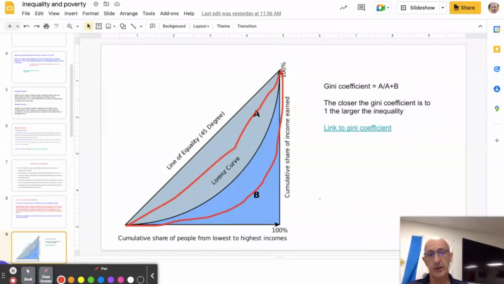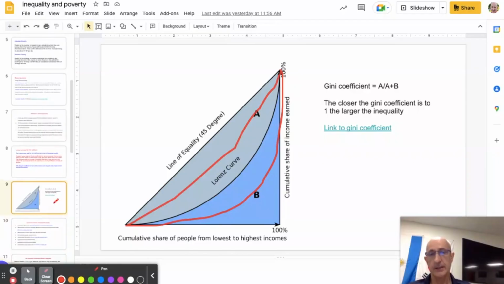The Gini coefficient is just a measure. So area A divided by area A plus B gives us the Gini coefficient. The closer that is to 1, the more unequal the distribution of income is, because it'll indicate that this Lorenz curve is further out. Higher level students need to know all this and need to be able to plot their own Lorenz curve from data that might be given to them in a question.